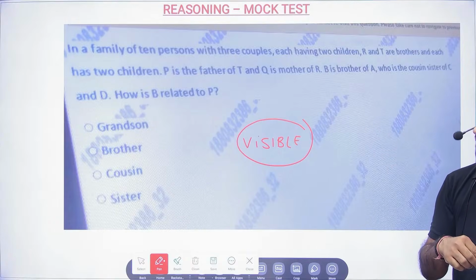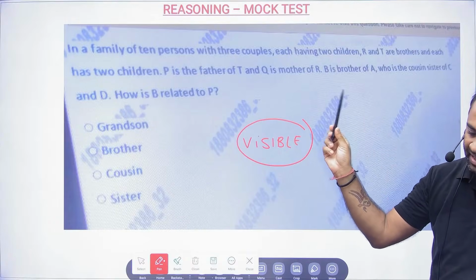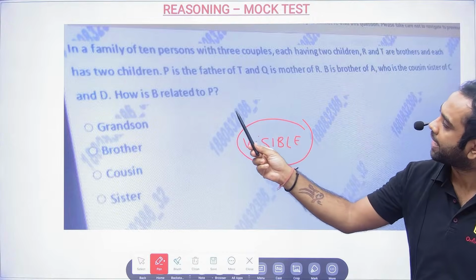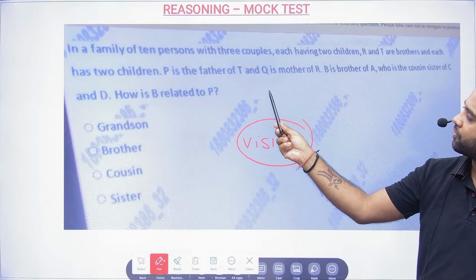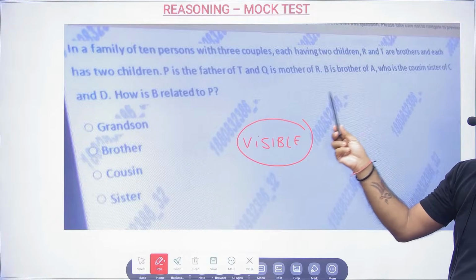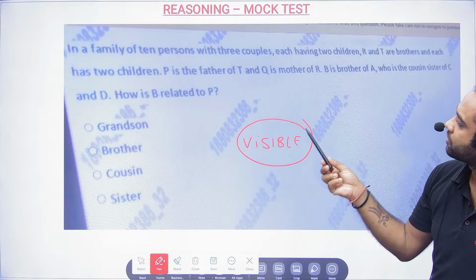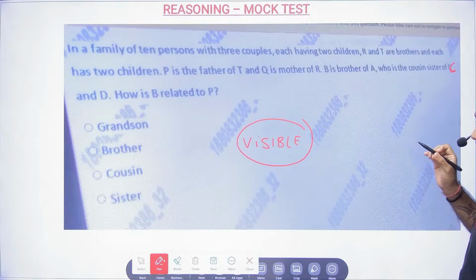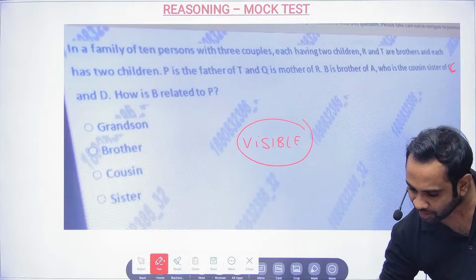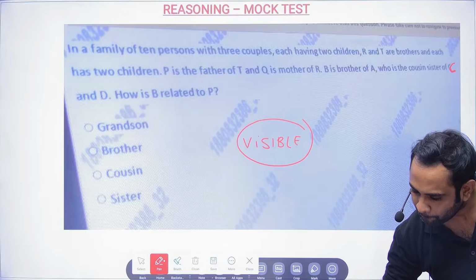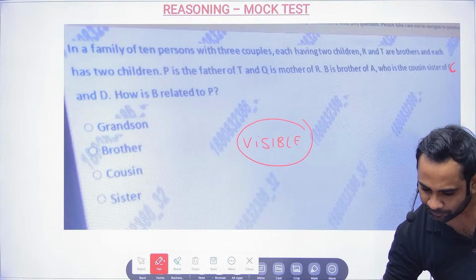In a family of 10 persons with 3 couples and each having 2 children, R and T are brothers and each has 2 children. P is the father of T and Q is the mother of R. B is the brother of A. Who is the cousin sister of C and D? That you tell me. Your time starts now. Okay, come on. Your time has started now.